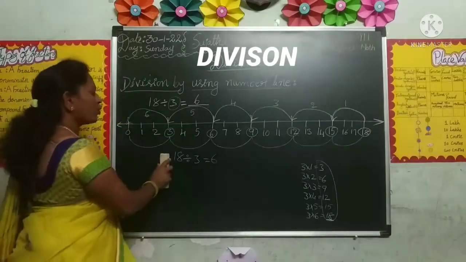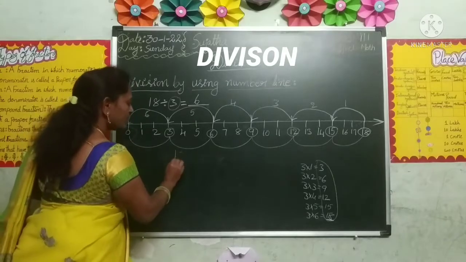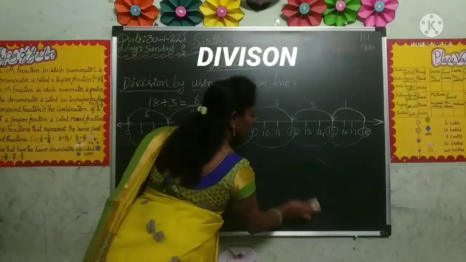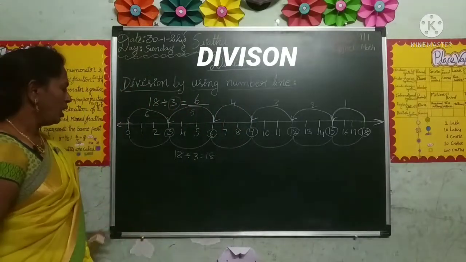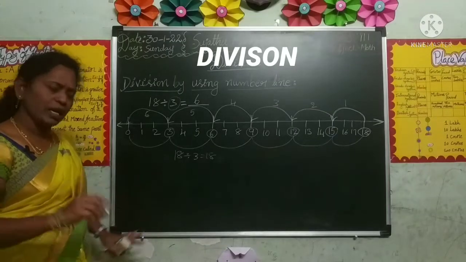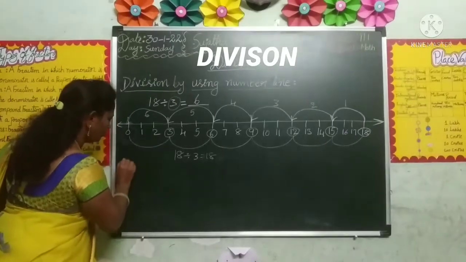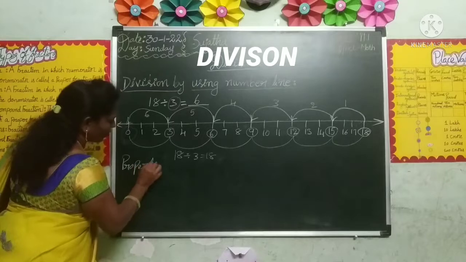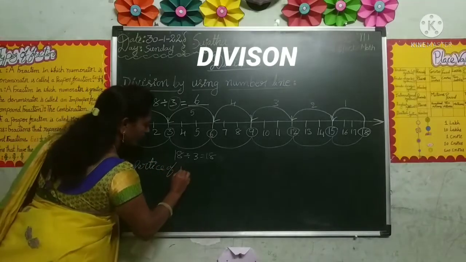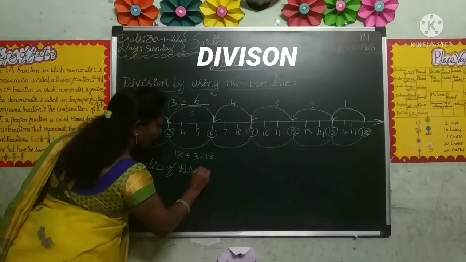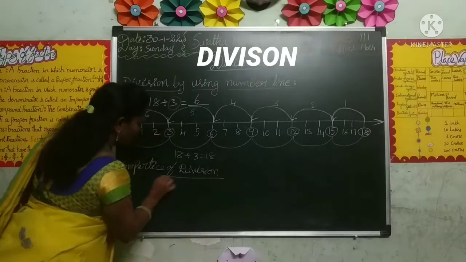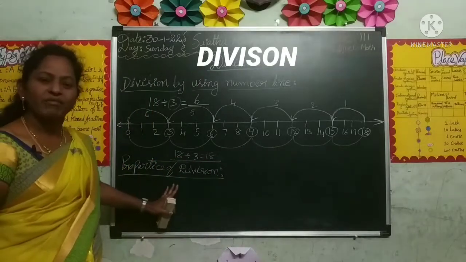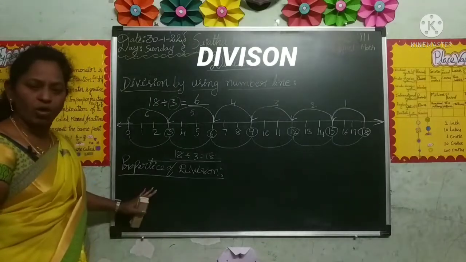Next we will learn properties of division. Division properties. First one: any number divided by 1. Any number divided by 1, the result is always itself.